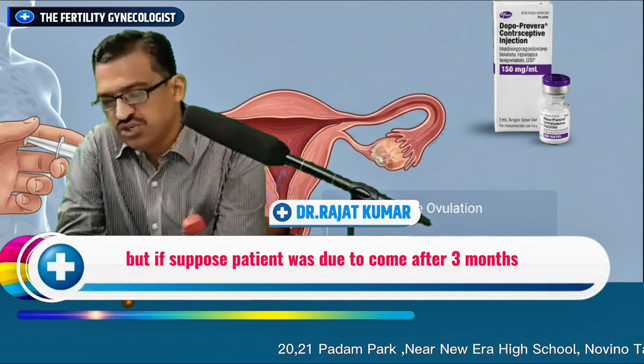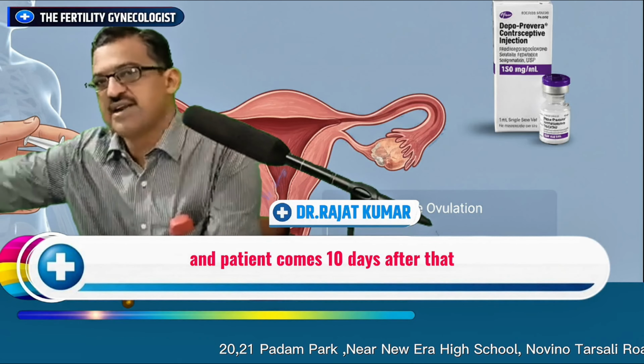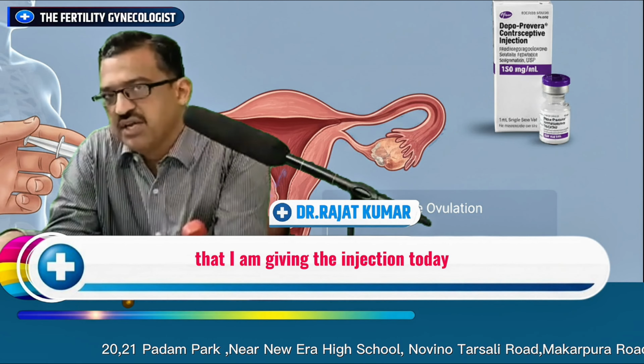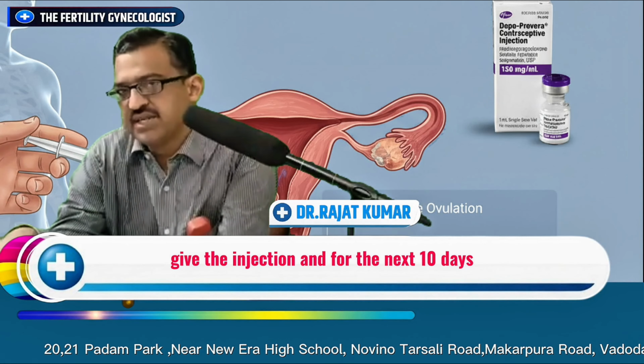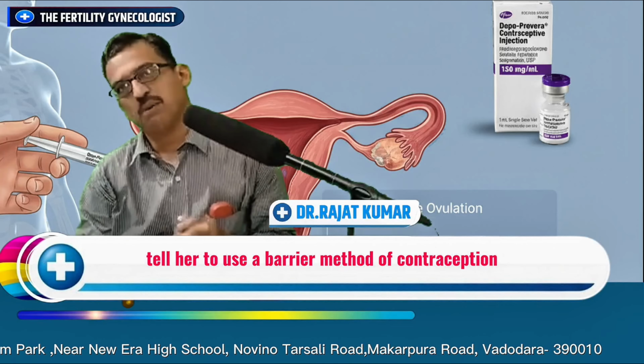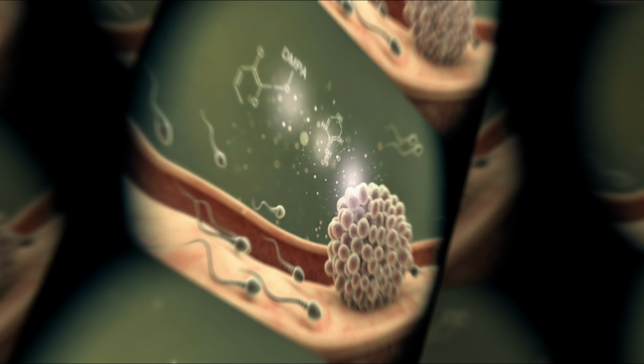But suppose the patient was due to come after 3 months and comes 10 days after that, then again we have to follow the same protocol: I am giving the injection today, do an ultrasound, give the injection, and for the next 10 days, if the patient has intercourse, tell her to use a barrier method of contraception. This is very, very important.